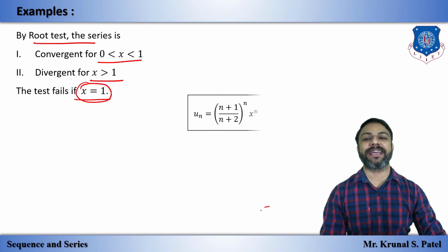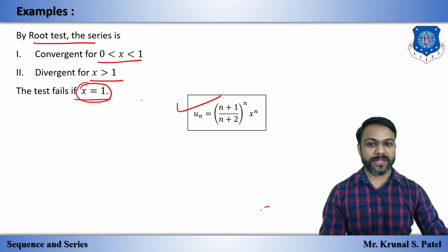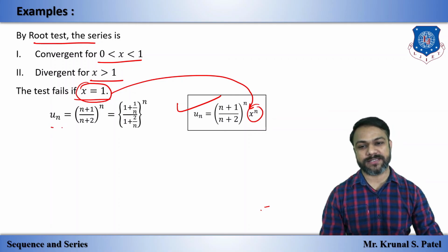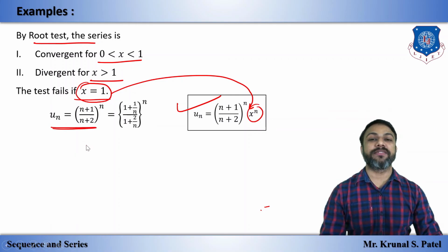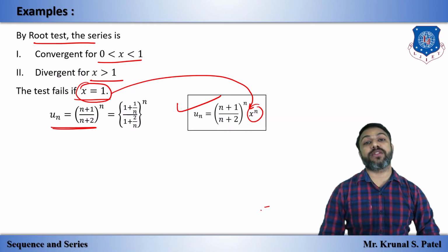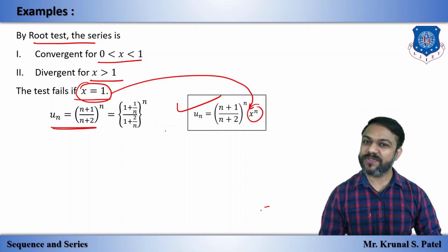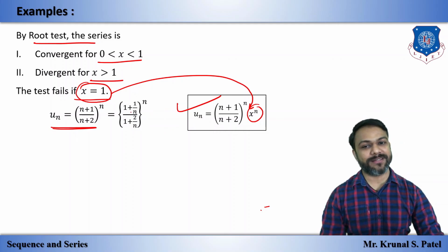So we will check. This is un. Now we will put x equal to 1 here. So 1 raised to n is 1, so no need to write it down. So we have un as this. Now we have to apply any test other than root, because root gives us 1. The root test has failed, so we apply another test.